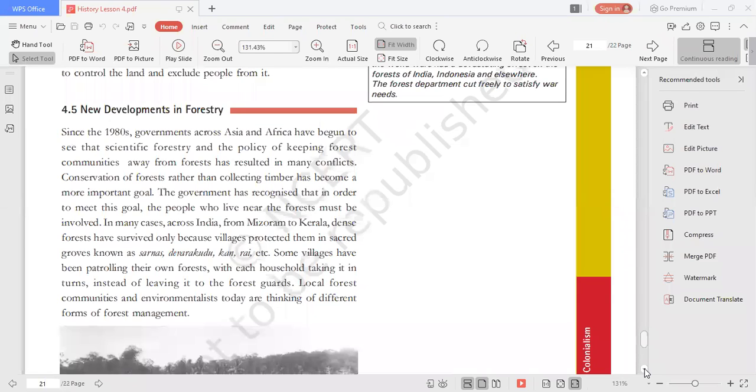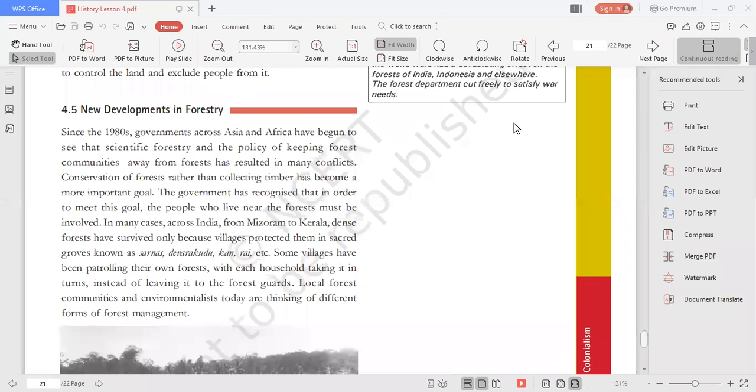Good. So since the 1980s, so we are talking about the end of the 20th century, we have covered the period right from 1880 to the 1980s. So now what happened after the 1980s? What were the environmentalists starting to realize?